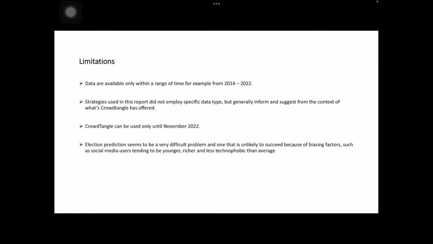Strategies used in this report did not employ a specific data type, which generally informs and suggests from the context of what CrowdTangle has offered. CrowdTangle can be used only until November 2022, and election prediction seems to be a very difficult problem and one that is unlikely to succeed because of biasing factors, such as social media users tending to be younger, richer, and less technophobic than average.